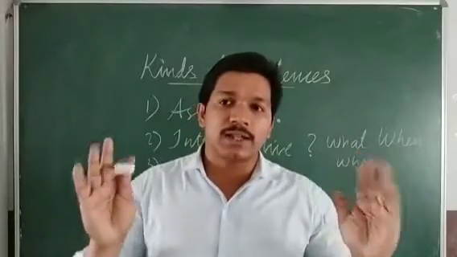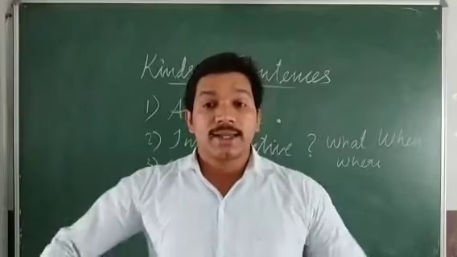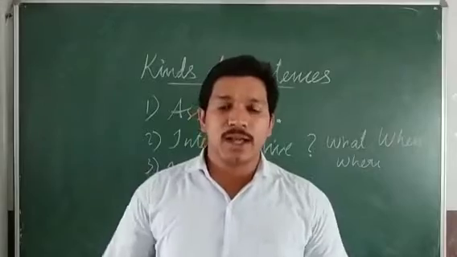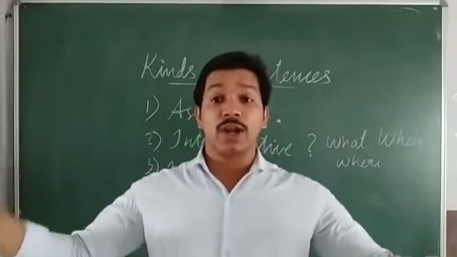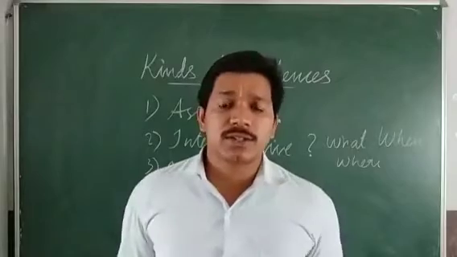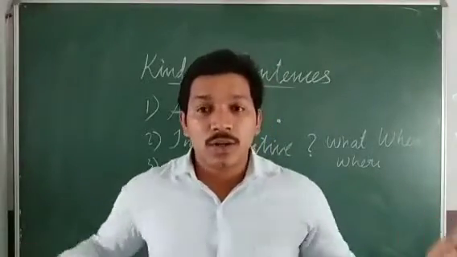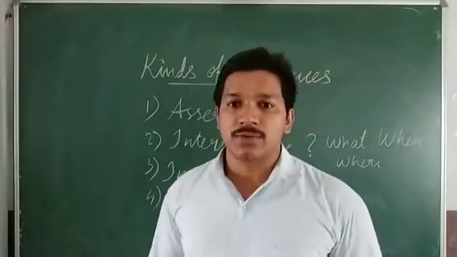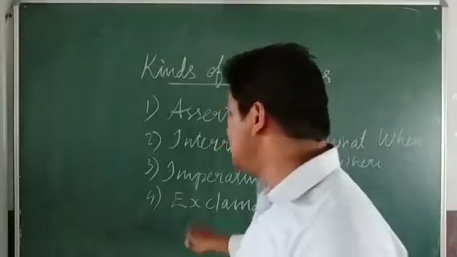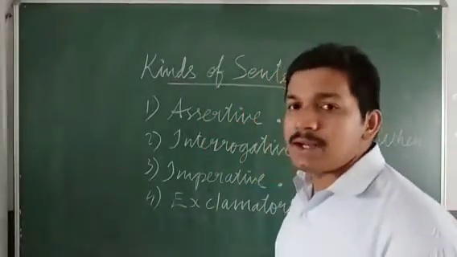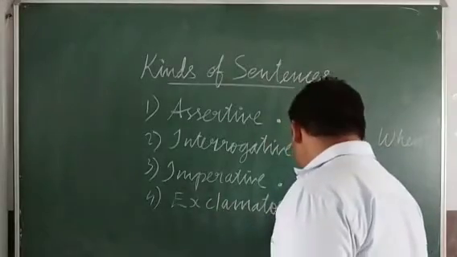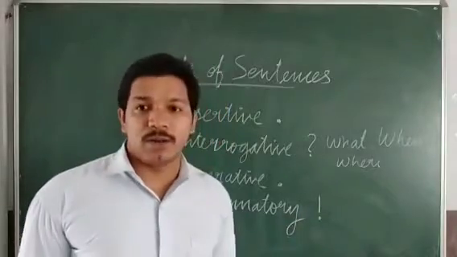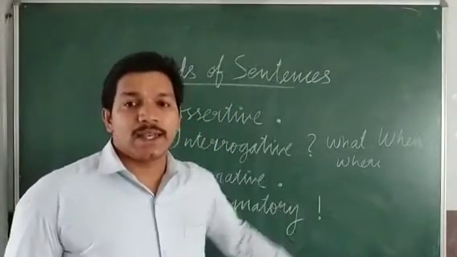Exclamatory sentence, when you hear the word itself, you can understand that it is exclamation. Exclamation means that it is a sudden expression. Whatever expression is coming in your mind, like hooray or alas, when you are feeling so much happy or so much sad or so much angry. When you are making such kinds of sentences, they are called exclamatory sentences. And these exclamatory sentences end with the exclamation mark, one line and one dot. So this mark is called an exclamation mark. Okay, so these sentences end with an exclamation mark.